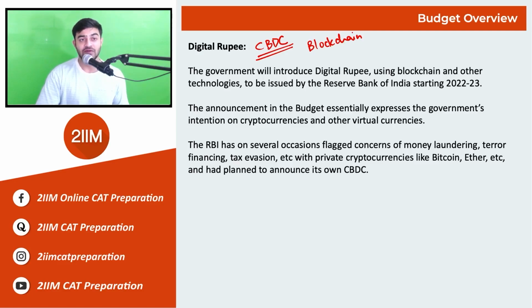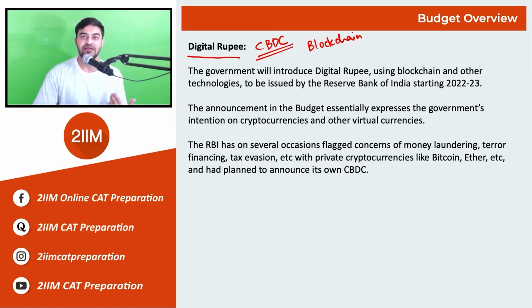The government is looking forward to introducing the digital rupee because of the immense investments being made in the cryptocurrency market, whether it be Bitcoin, Ether, Ripple, Solana, or other cryptocurrencies where people are throwing in a lot of money.